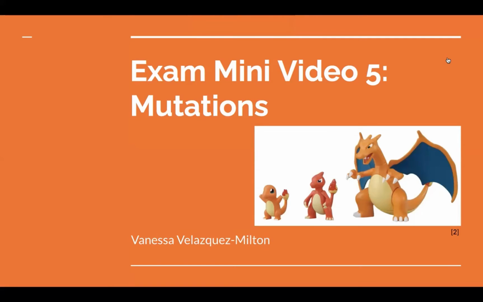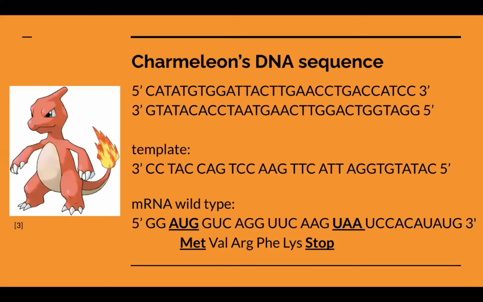Today we will be analyzing an mRNA sequence that codes for the Pokemon Charmeleon. Here is Charmeleon's DNA sequence that we will transcribe into mRNA. I read the top DNA sequence backwards to transcribe an mRNA that will result in a 5-amino acid protein. This mRNA sequence is the wild type and will result in a normal Charmeleon. The mRNA translates into the following amino acids: methionine, valine, arginine, phenylalanine, and lysine.